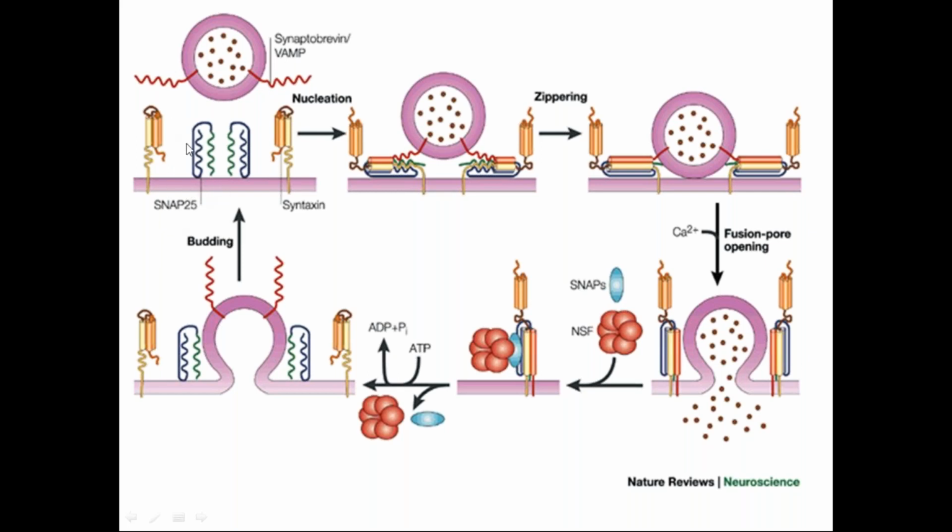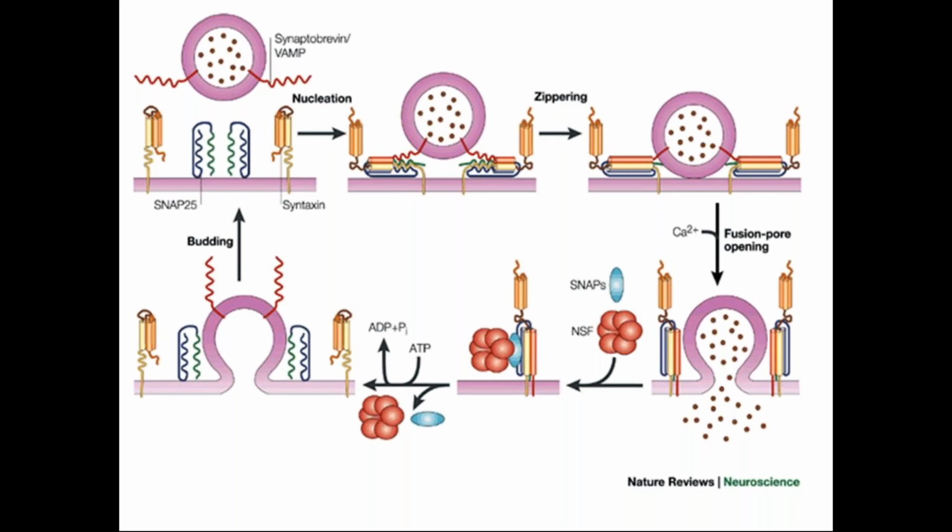See the location of SNAP25, because location is asked in your exam. Where is the location of SNAP25: on the vesicle, on the target, both, or none? It is asked like that, so you should know where it is present. It is present on the target membrane. It helps in the locking.